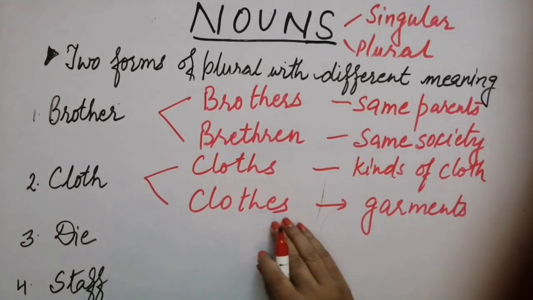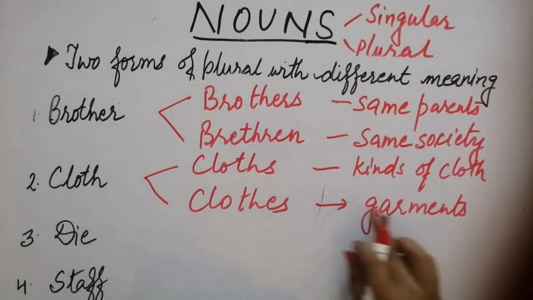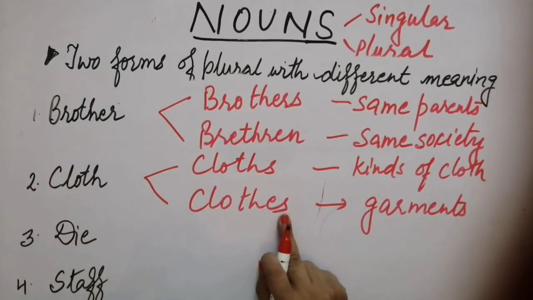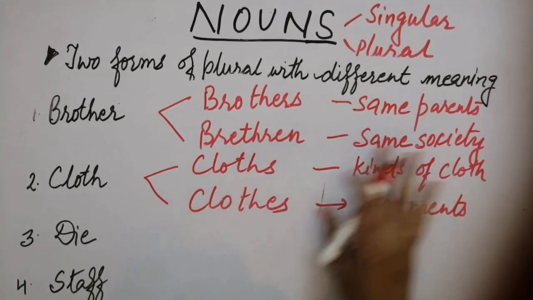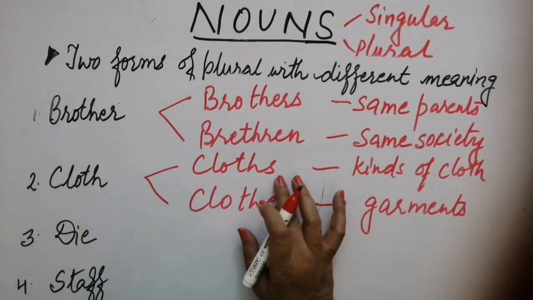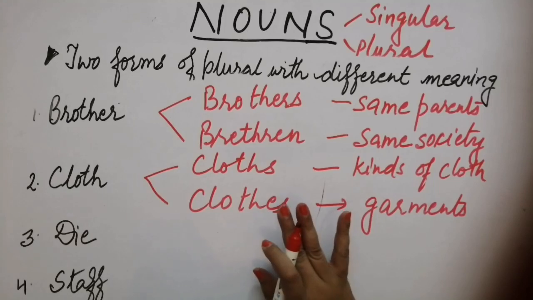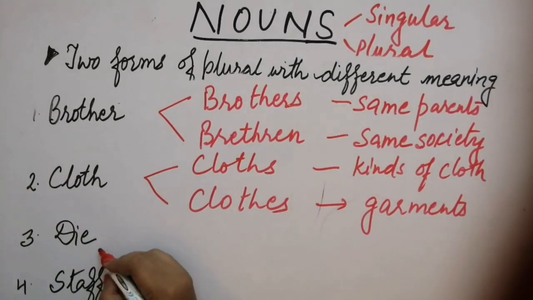When it is stitched cloth, that will be clothes, es will be there. When we are talking about unstitched ones, that piece of cloth and many pieces will be called cloths. Clear? Now let's take the next one.